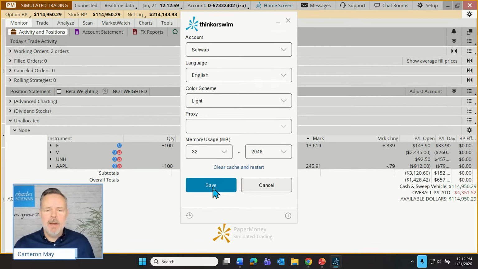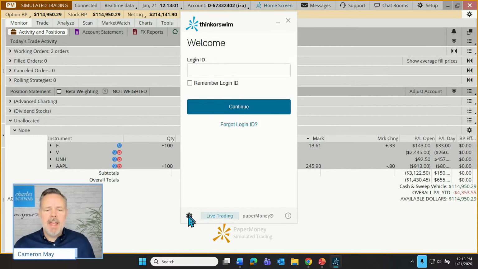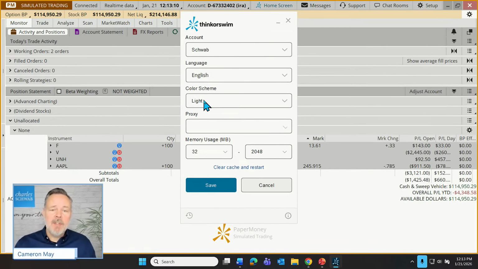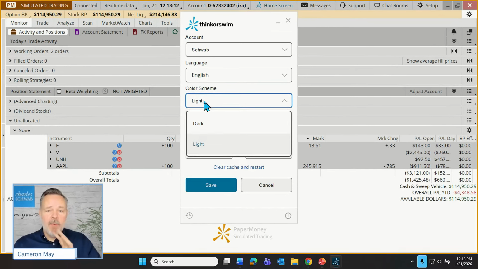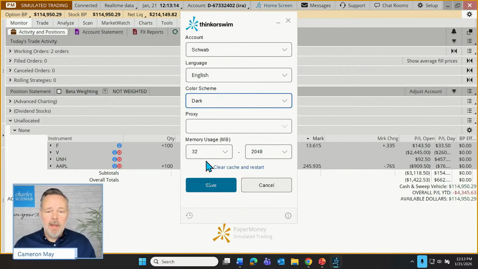So notice what I just did there. Down at the bottom, there's a little settings icon, a little gear. You'll see little gears all over thinkorswim. Those are settings that can be changed. So I'm going to click on the little gear as I go to log in, and I'm going to change this one, my live one, from light to dark, and save that.